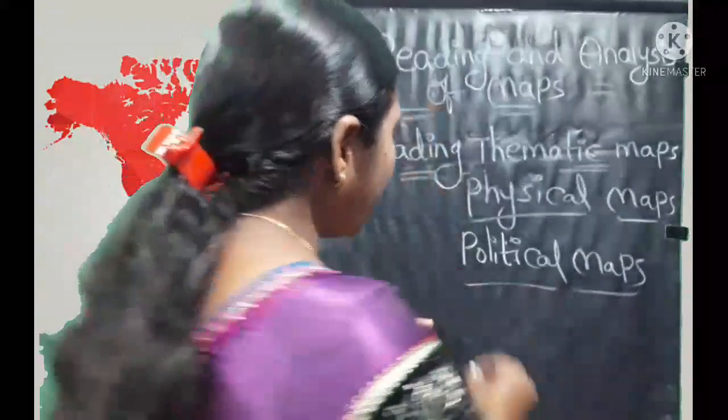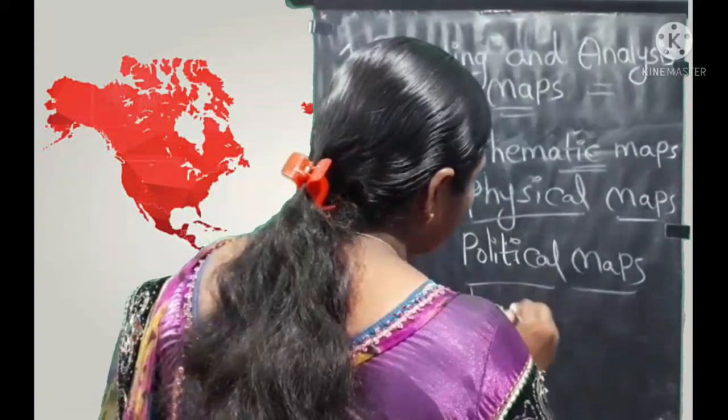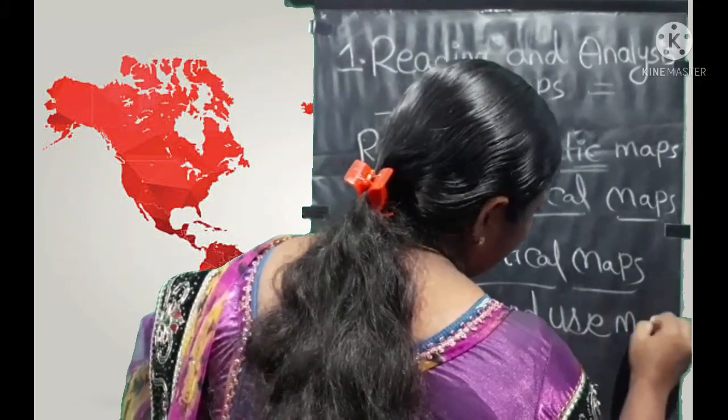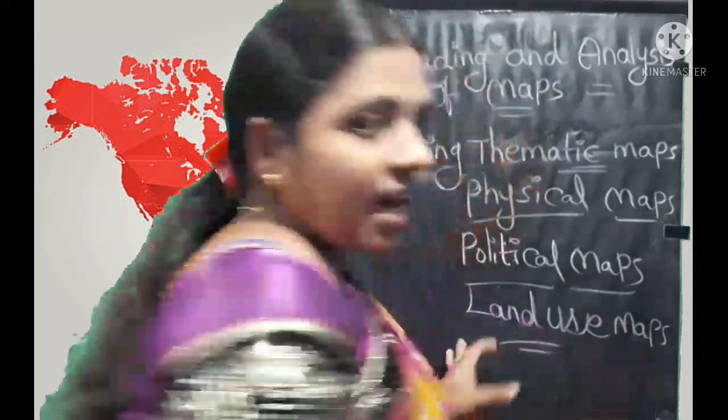And next one is land use maps. What are land use maps? These land use maps describe how the people use the land in a place.